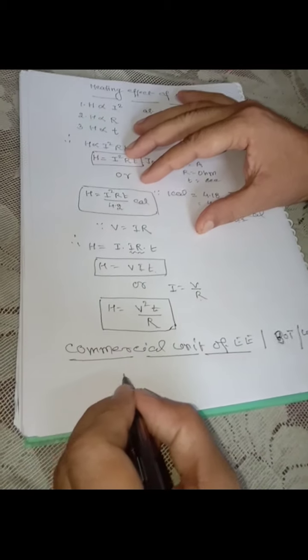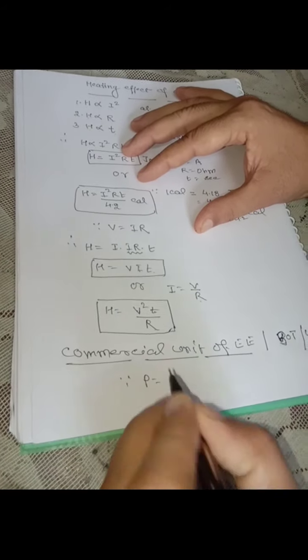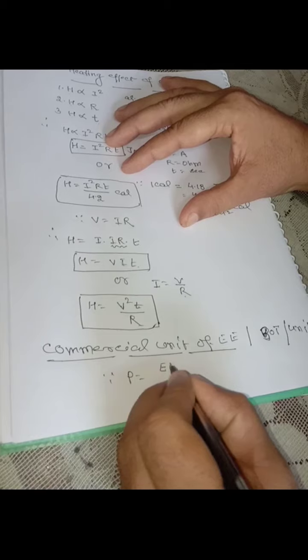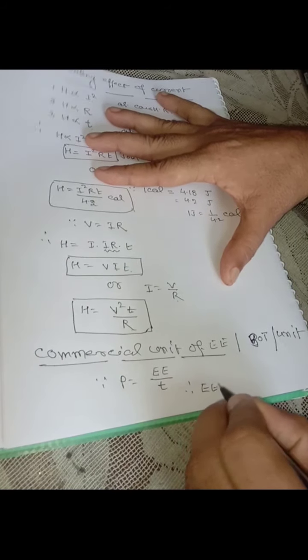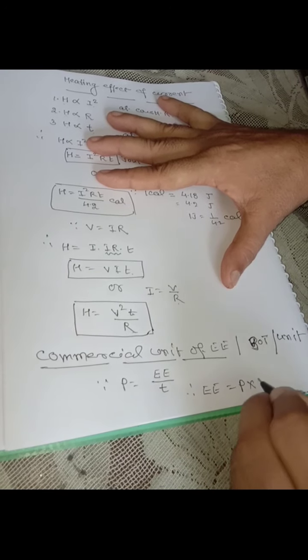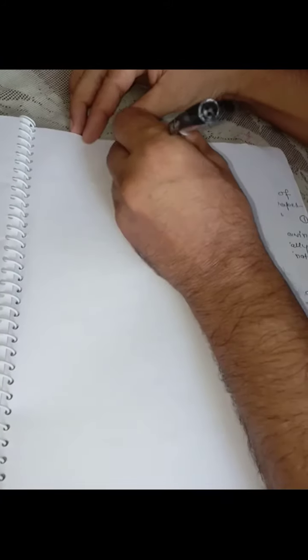As you know, power is equal to consumed electrical energy upon time taken, therefore consumed electrical energy becomes power into time taken. So what is the unit of power? If the unit of power is kilowatt, as you know 1 kilowatt is equal to 1000 watt, correct now?